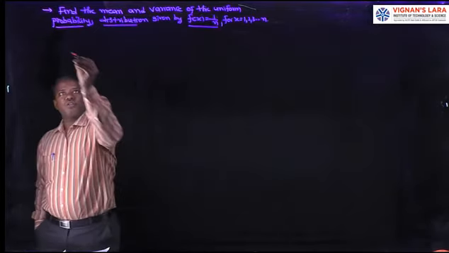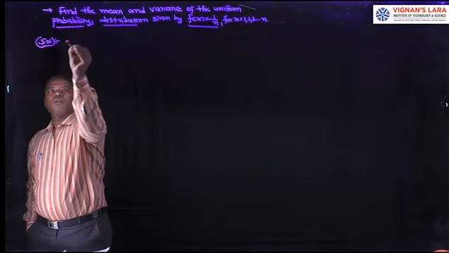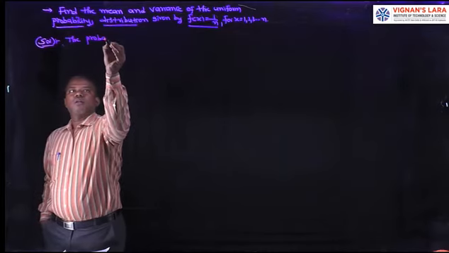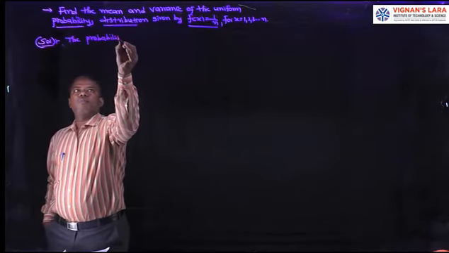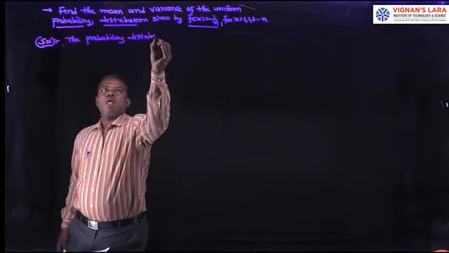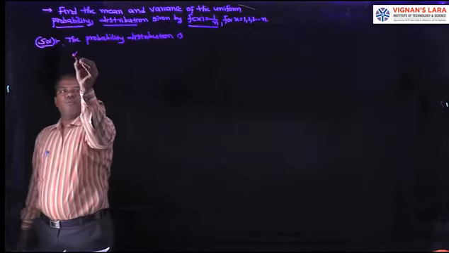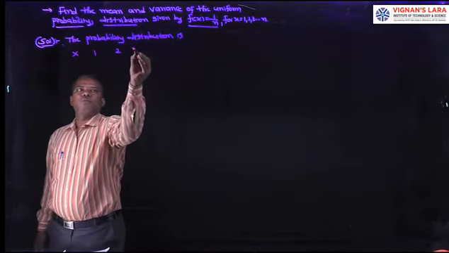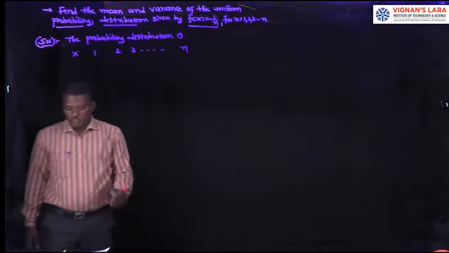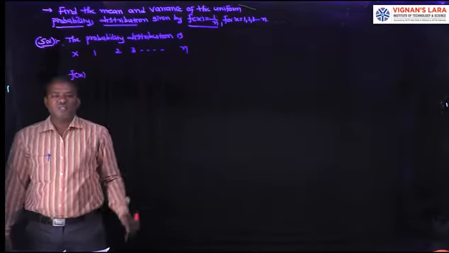In this case, the probability distribution is: x varies from 1, 2, 3, so on n. Its corresponding probabilities are f of x.